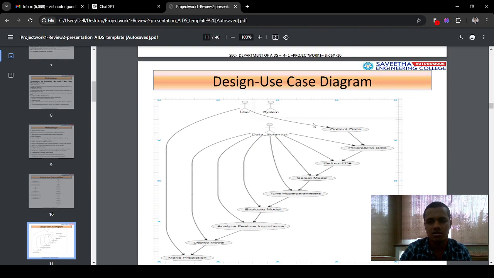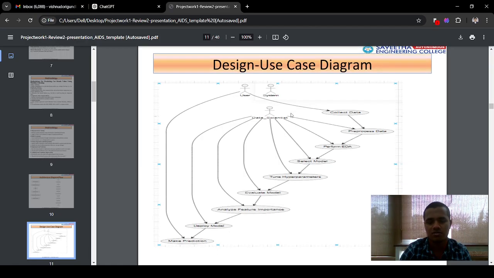And this is the use case diagram for my project. This is the user and this is the system, showing how I collect the data and how I pre-process the data. This is the data scientist. He can perform the exploratory analysis, select the model, do hyperparameter tuning, and then at last he makes the prediction.